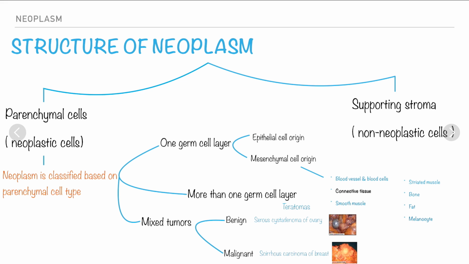Also, when the tumor consists of more than one germ cell layer, we call it teratoma, and we are going to know more about it in just a few minutes. Now we are going to talk in detail about the classification of one germ cell layer. We are going to talk about the epithelial cell origin and the connective tissue.